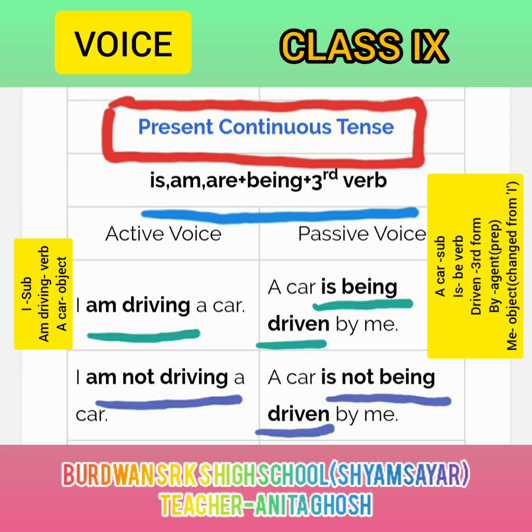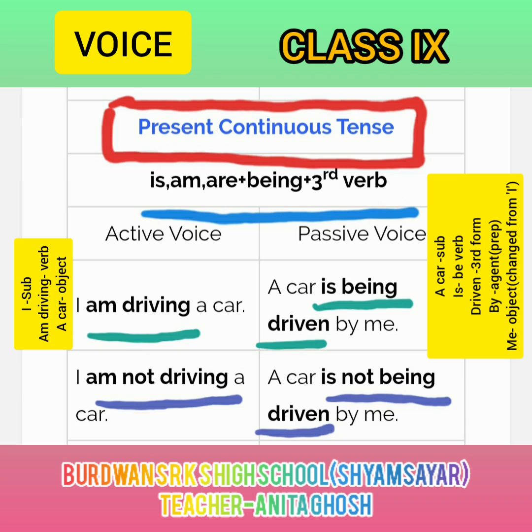You see the underlined portion? Is the be verb which is used with a car, third person singular number. Then being. You all know that already. A being is used in present continuous tense in the passive voice. So being is used here. And then driven.